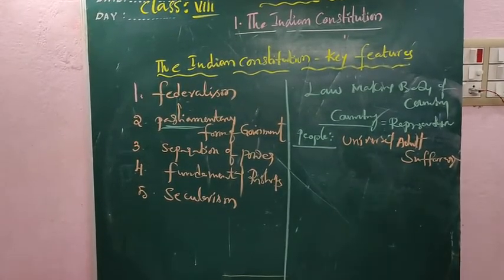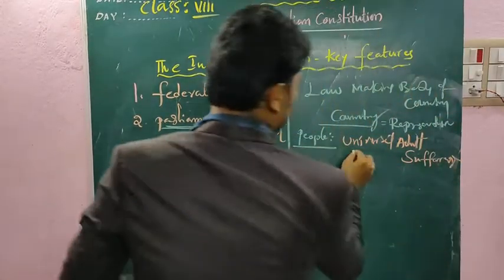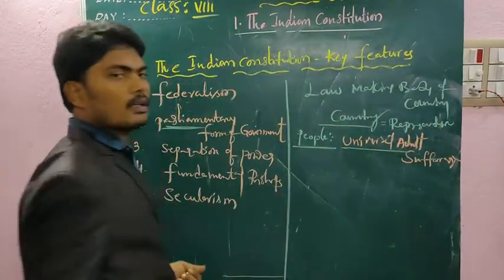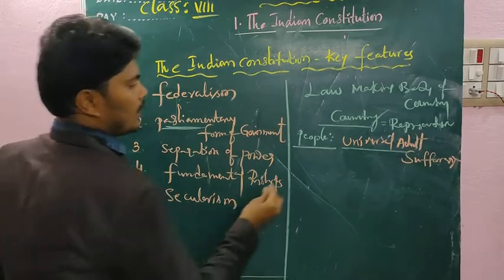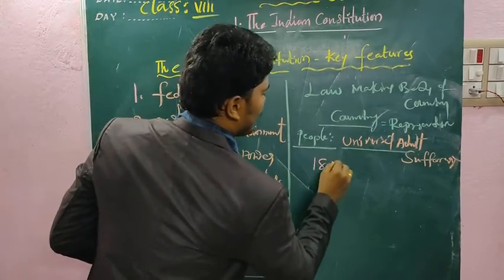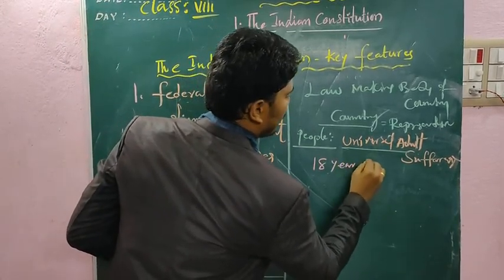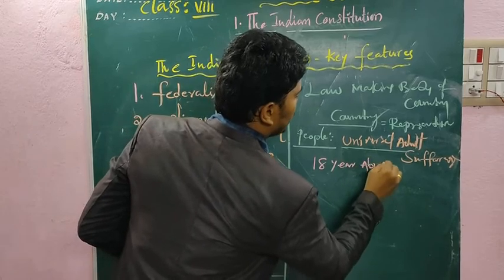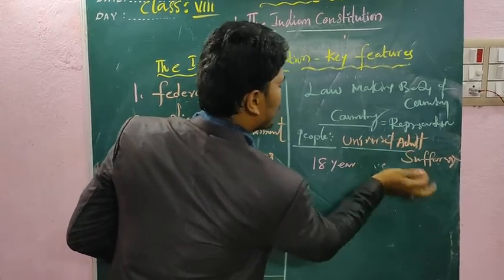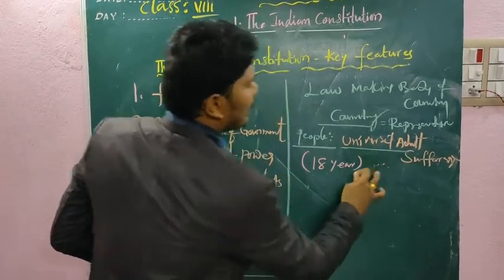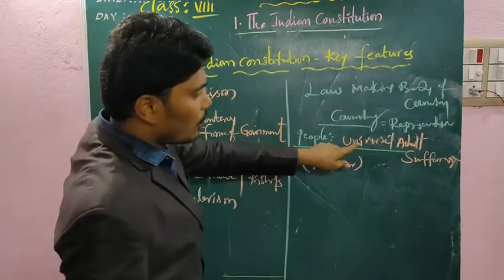What is universal adult suffrage? All the people of India, 18 years and above. Citizens above 18 years have what? Suffrage means what?